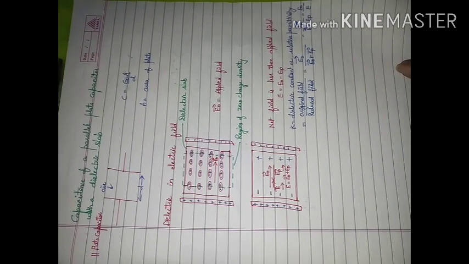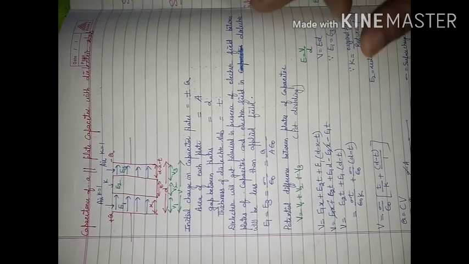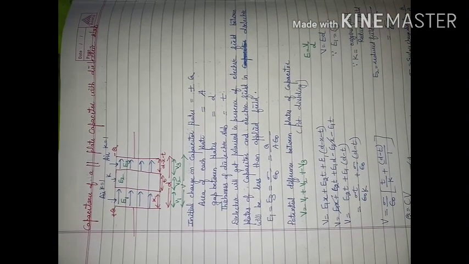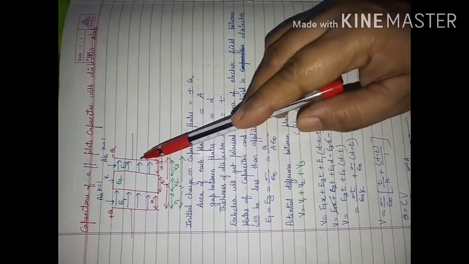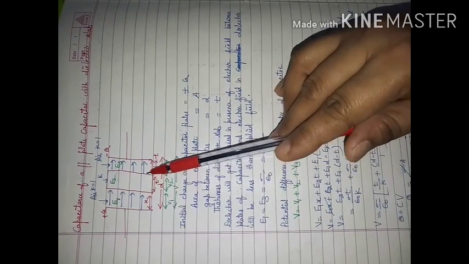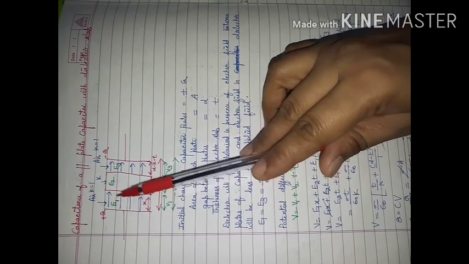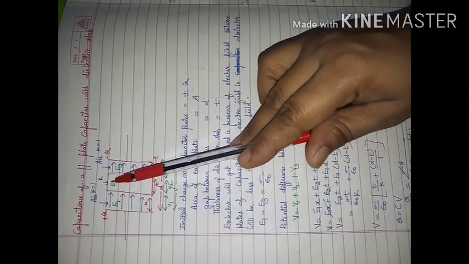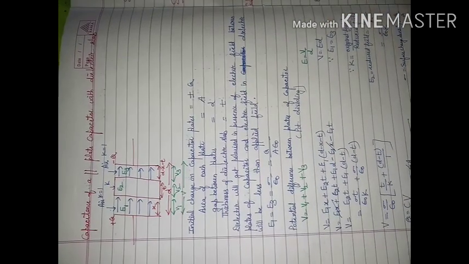Now we will consider capacitance of a parallel plate capacitor with a dielectric slab. For this, I have represented these to be the two plates of the capacitor with the charge plus Q and minus Q. This is one dielectric slab that we have kept between the two plates of the capacitor. This dielectric slab is not fully occupying the space between the two plates of the capacitor.